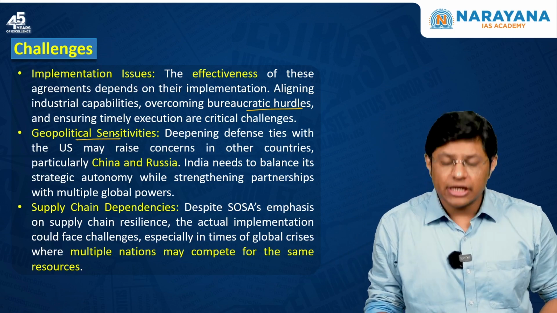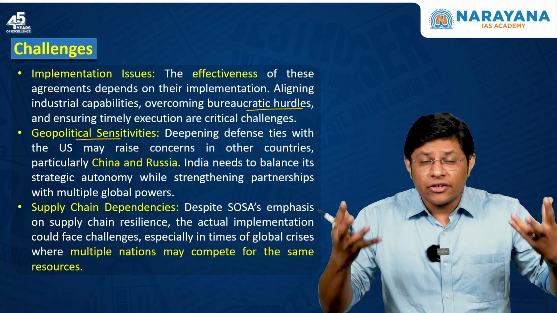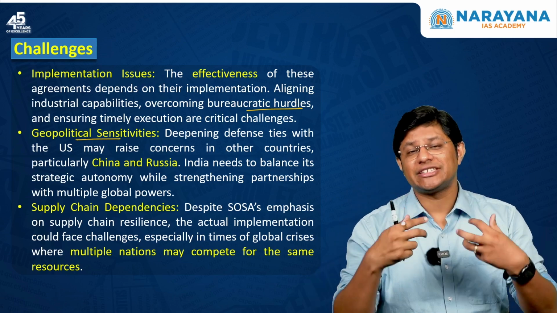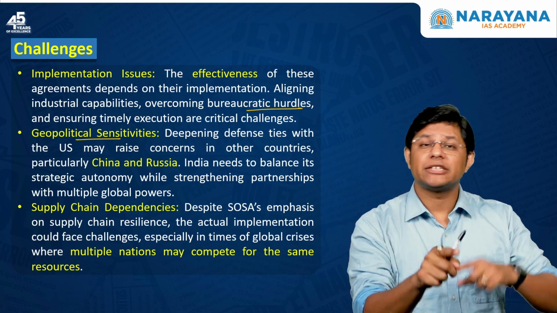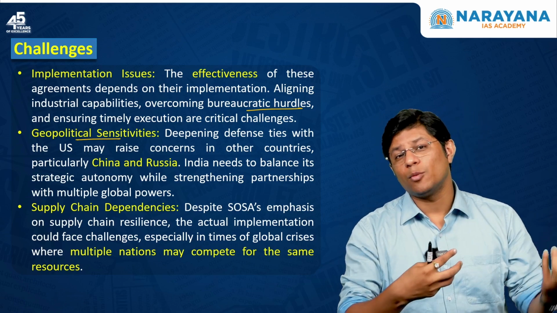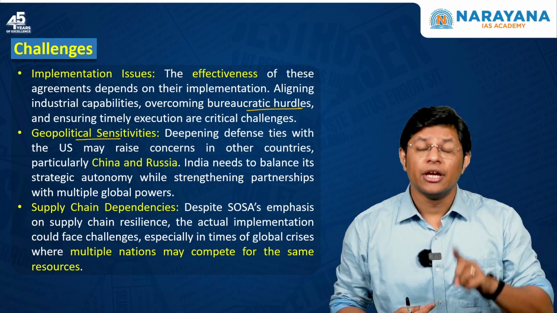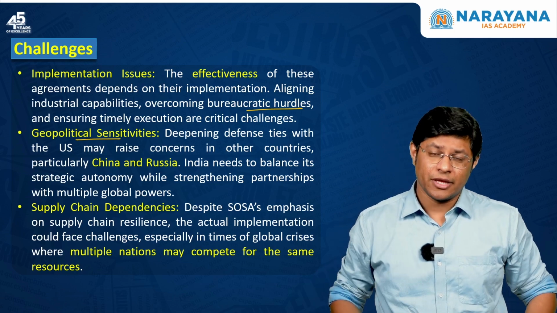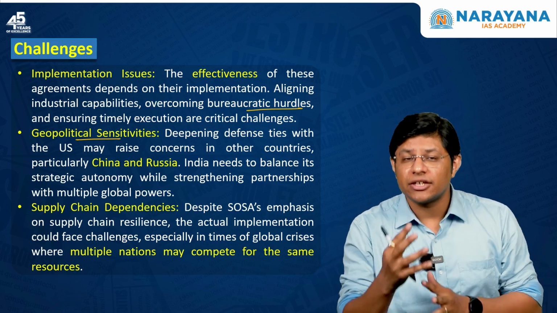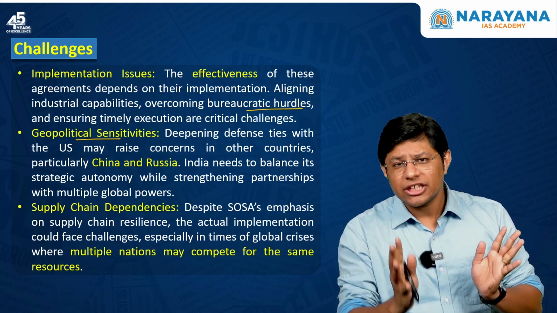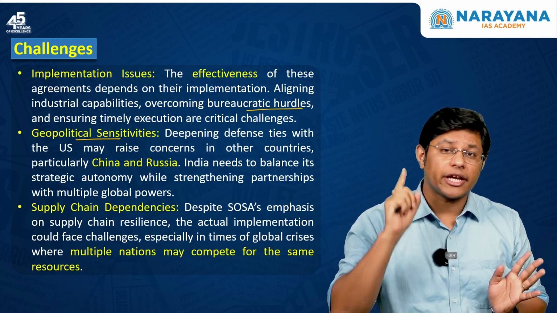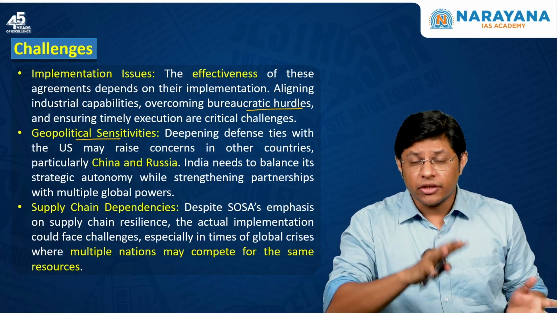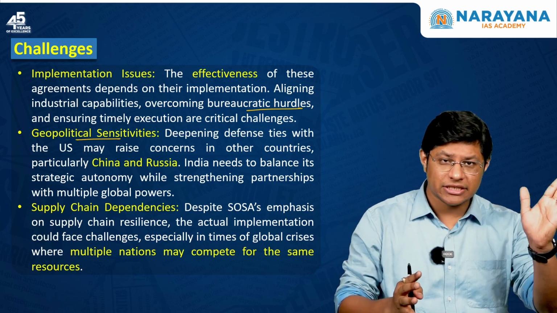Second, geopolitical sensitivities. The growing India-US defense ties will anger China and Russia. Now, we used to buy defense equipments from Russia. Russia has been replaced by the USA now. We are buying more defense-related equipments from the USA, which means that Russia and China might come close to fight against India and the USA. So here we have to balance our relations with the USA and Russia. Russia is our age-old friend. We cannot ignore Russia. We cannot forget the way Russia has helped India post-independence. So here we have to maintain strategic balance between the USA and Russia.